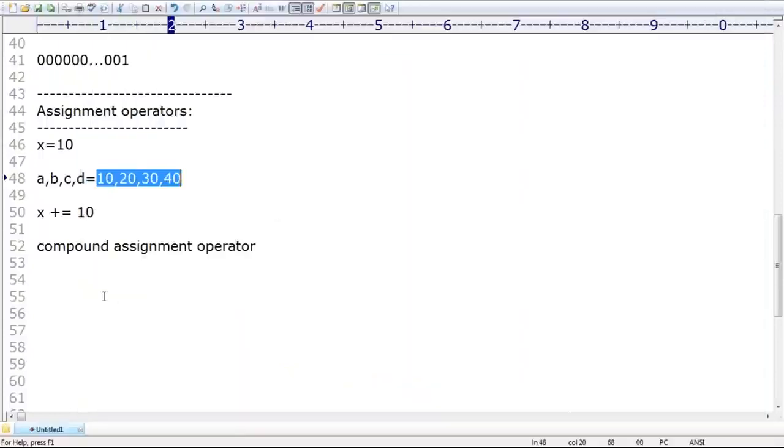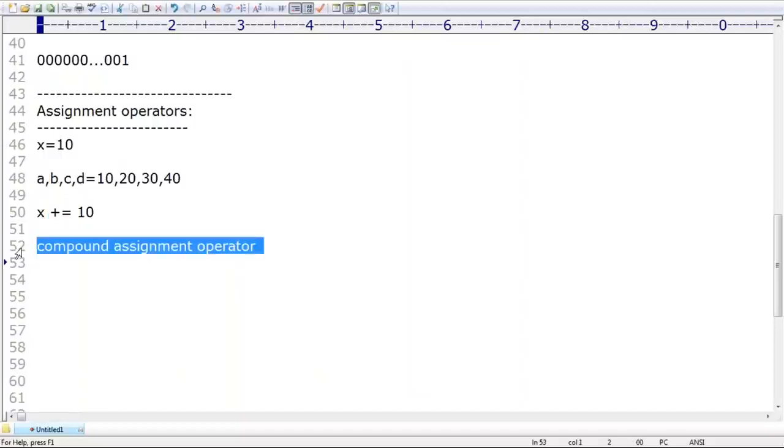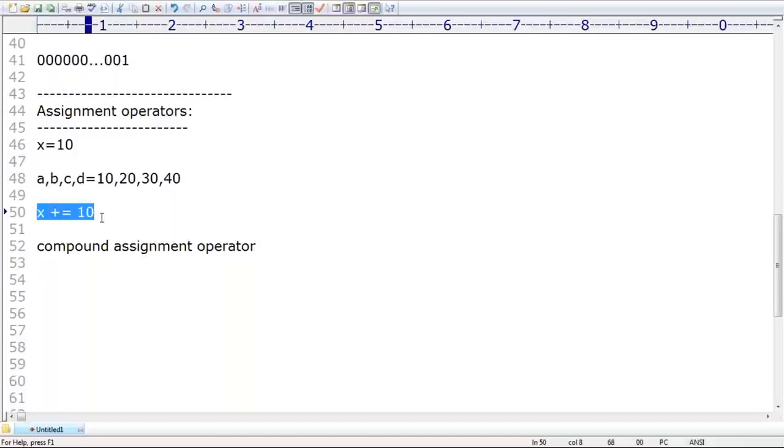Clear up to this? This is a simple assignment. Now let me talk once again about the assignment operator mixed with some other operator to form a compound assignment operator. Okay, x plus is equal to 10.